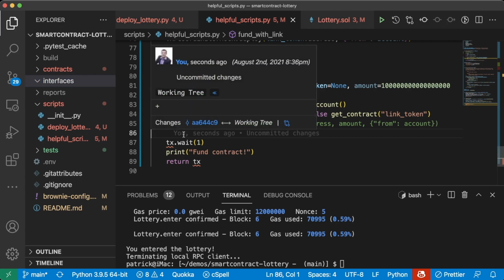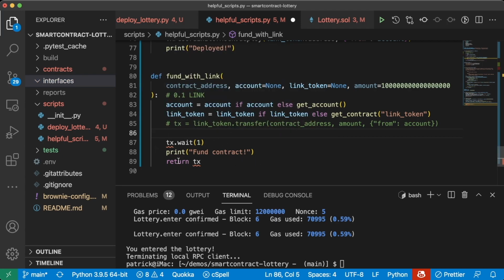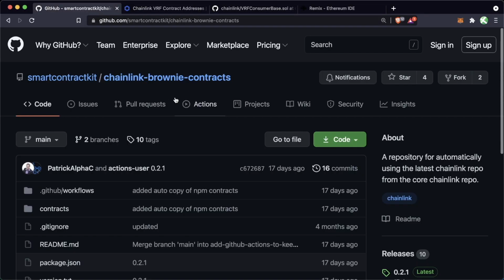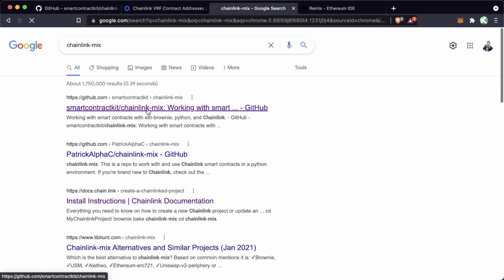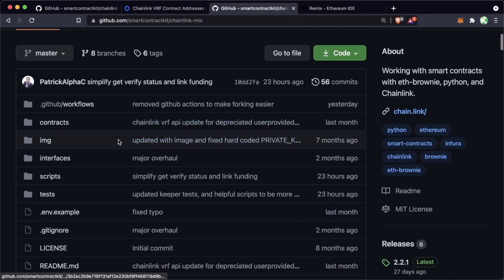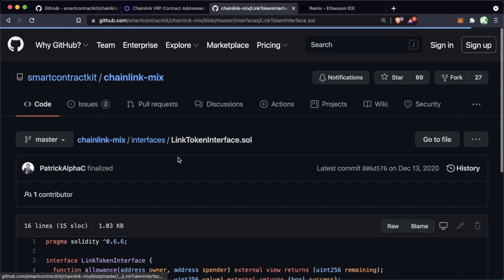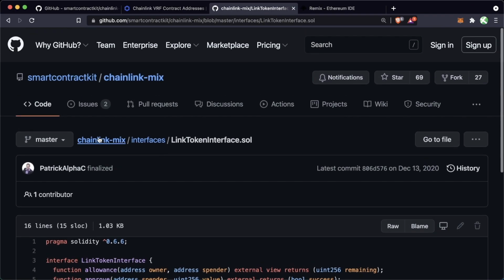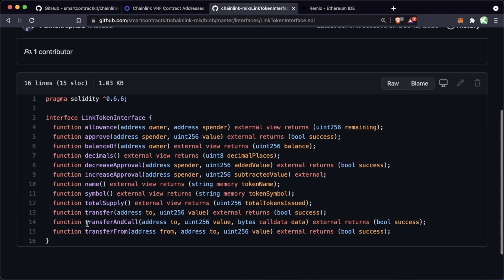We can still interact with contracts with just an interface because that interface will compile down to our ABI. So as another way of teaching us how to work with these contracts, we can use the link token interface basically the same way as we used the link token contract here. I'm in my Chainlink mix because there's already a link token interface in here, and this will compile down to a way that our Brownie package knows how to interact with these contracts.